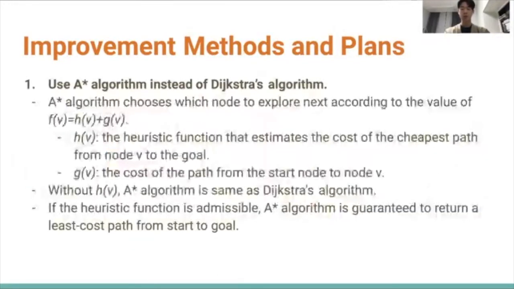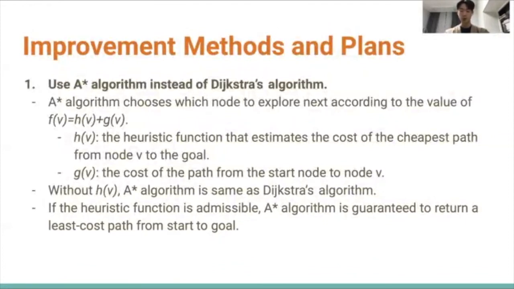Let's talk about using the A-star algorithm first. A-star is a graph search algorithm, and it chooses which node to explore next according to the value of F(n), which is the summation of H(n) and G(n), where H(n) is the heuristic function that estimates the cost of the cheapest path from node n to the goal, and G(n) is the cost of the path from the start node to node n.